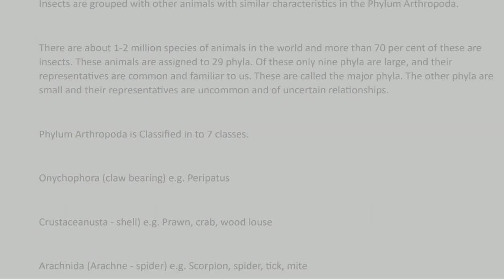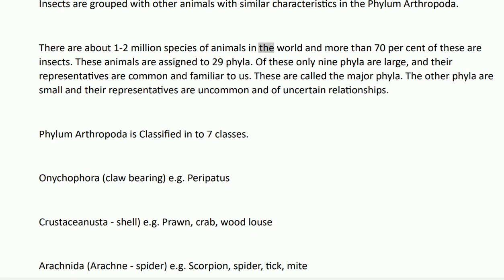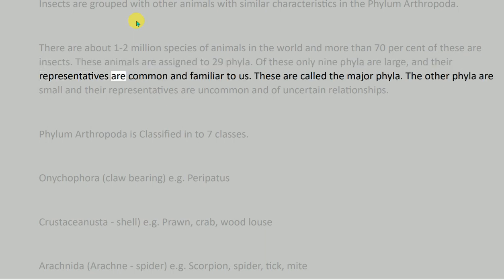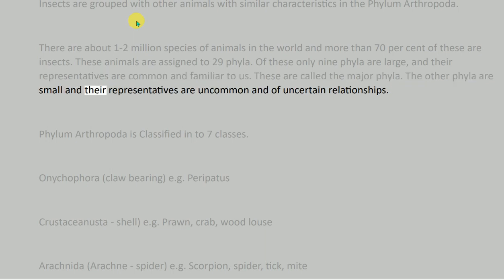Insects are grouped with other animals with similar characteristics in the phylum Arthropoda. There are about 1 to 2 million species of animals, and a large percent of these are insects. These animals are assigned to 29 phyla. Of these, only 9 phyla are large, and their representatives are common and familiar to us. These are called the major phyla. The other phyla are small and their representatives are uncommon and of uncertain relationships. Phylum Arthropoda is classified into 7 classes.